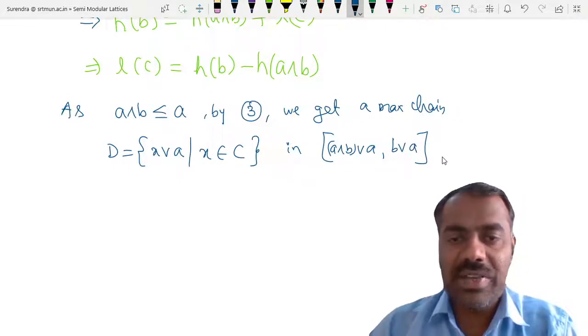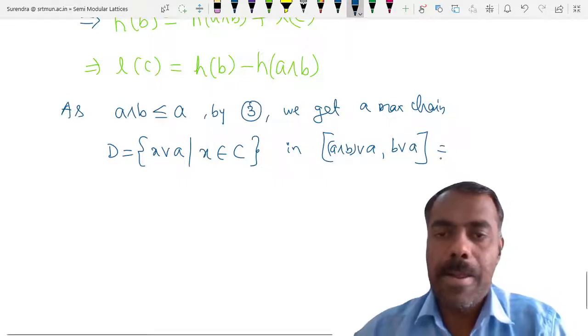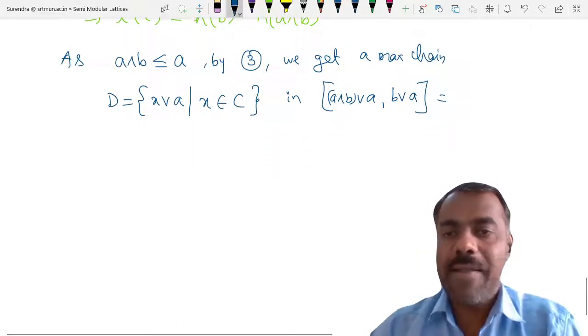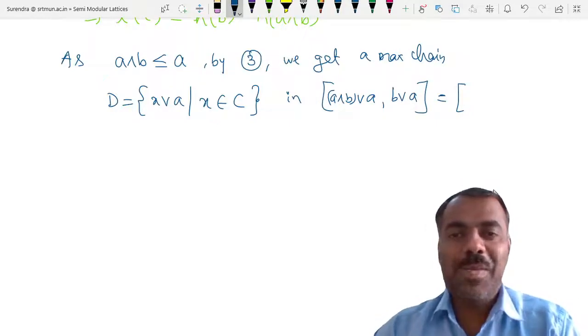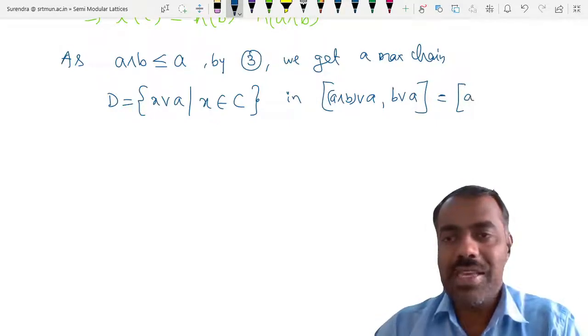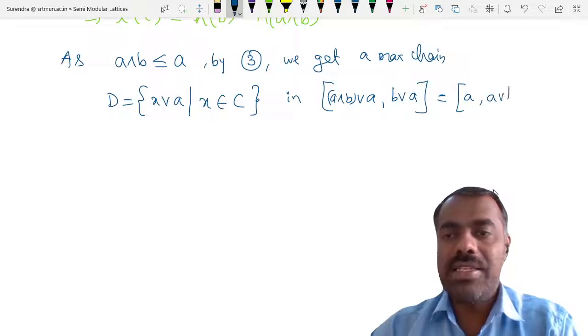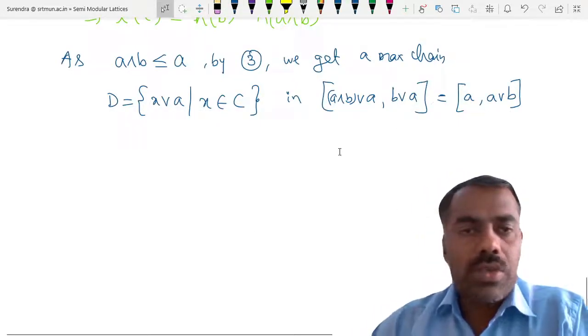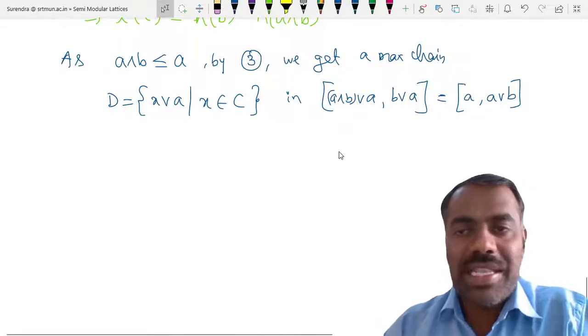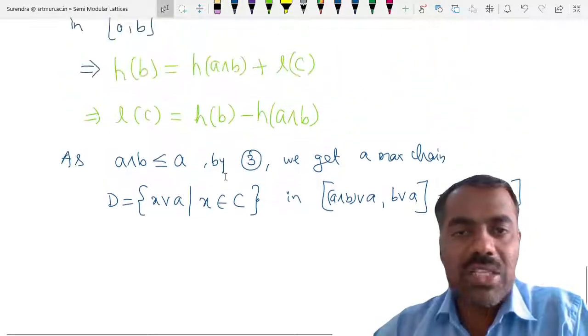But what is this interval? What is a meet b join a? It is the value of a, right? And this is a join b. So therefore d is a maximal chain in this interval a comma a join b.